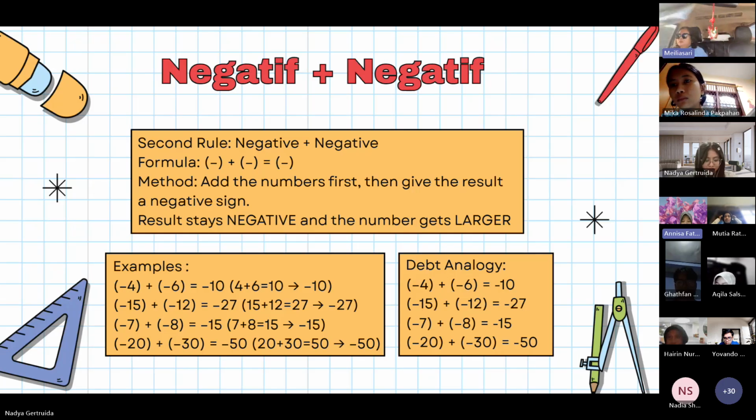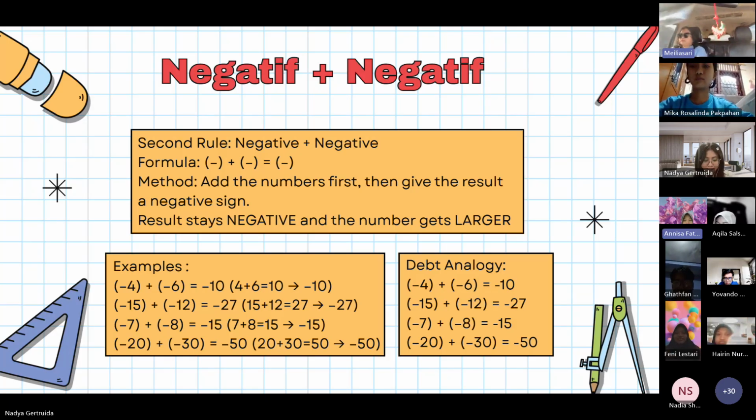Negative added to negative. When two negative numbers are added, we add the numbers first, then we give the result on the negative side. Example, negative 4 added to negative 6, the sum is negative 10. The measurement, 4 added to 6 is 10. Then add the negative sign to get negative 10.